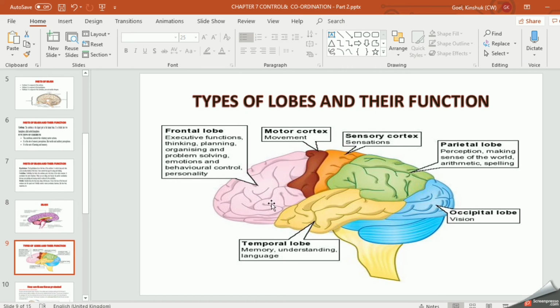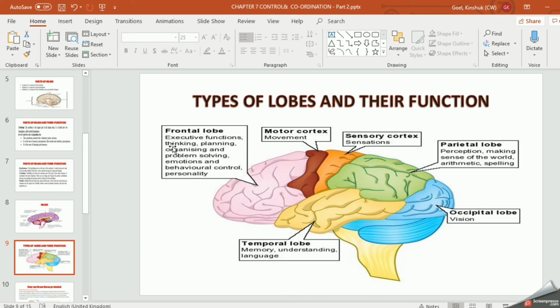These are the lobes which are present in your cerebrum. One is the frontal lobe, then the parietal lobe, the occipital lobe, and the temporal lobe. We have four types of lobes present in your cerebrum. That means the cerebrum is divided into four portions. So what is the function of these lobes?